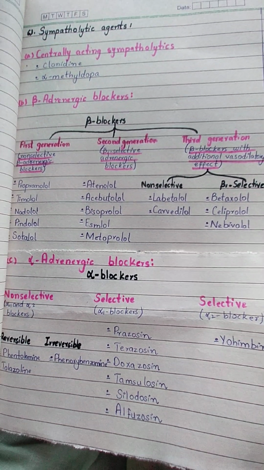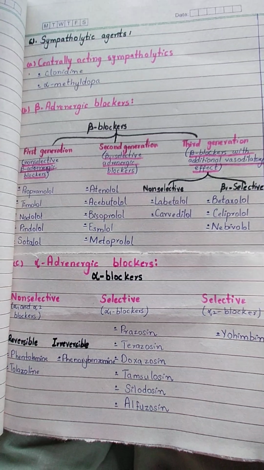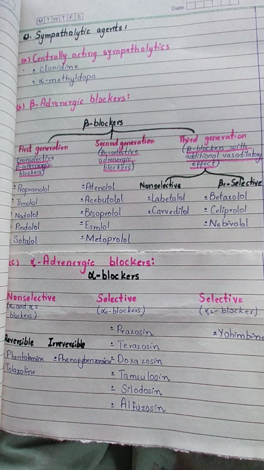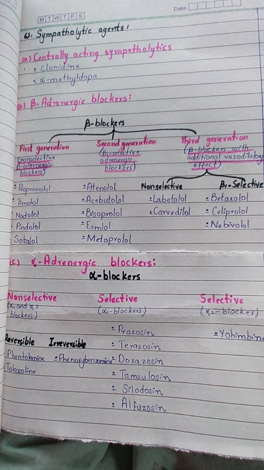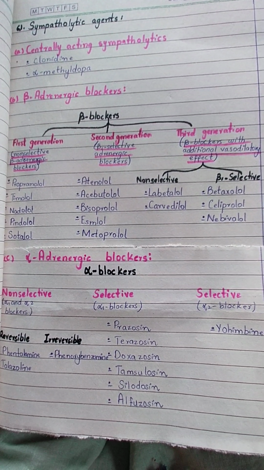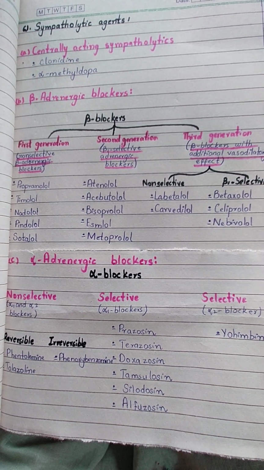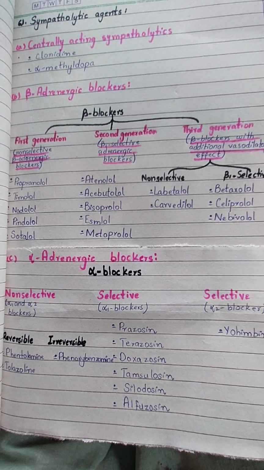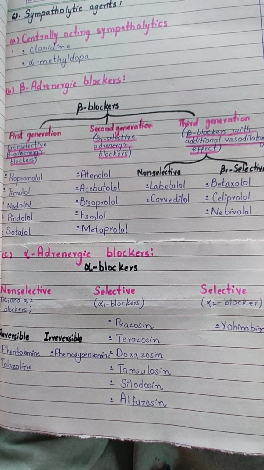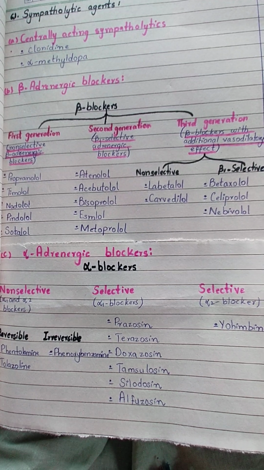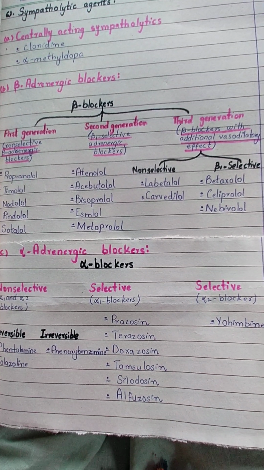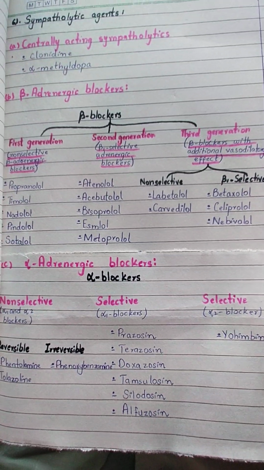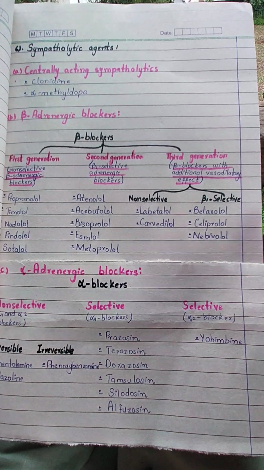Okay, students, you have to make your classification really very strong. Among alpha blockers there are 3 types: non-selective, selective. Among selective, alpha 1 and alpha 2 blockers. Alpha non-selective are alpha 1 and alpha 2. Among non-selective there are 2 types: reversible and irreversible. Reversible are phentolamine and tolazoline. Irreversible is phenoxybenzamine. Alpha 1 selective blockers are prazosin, terazosin, doxazosin, tamsulosin, all the sin family, silodosin, alfuzosin.